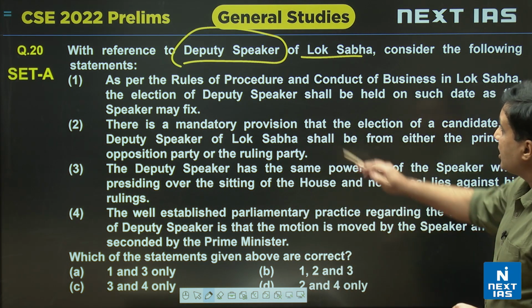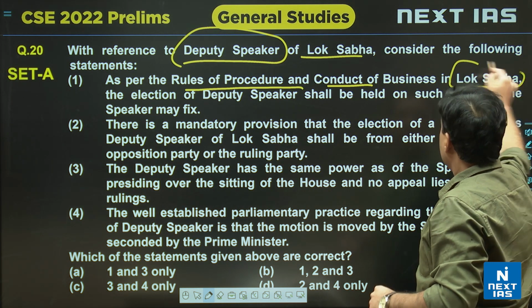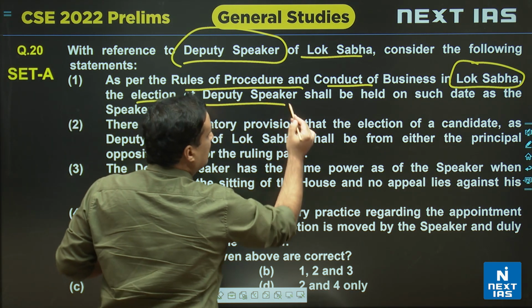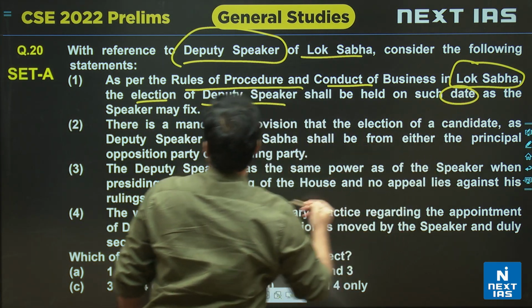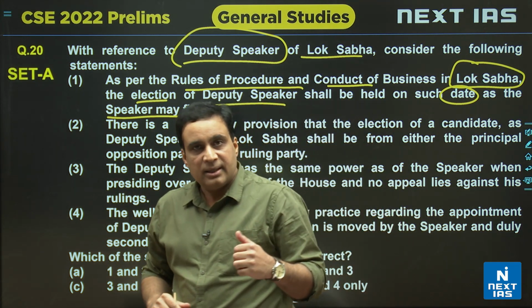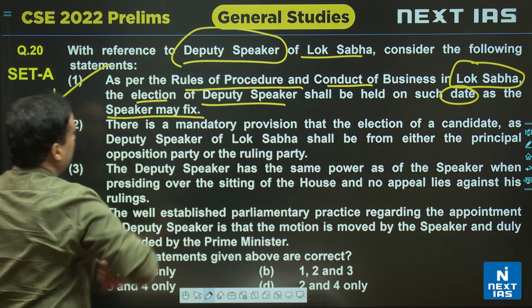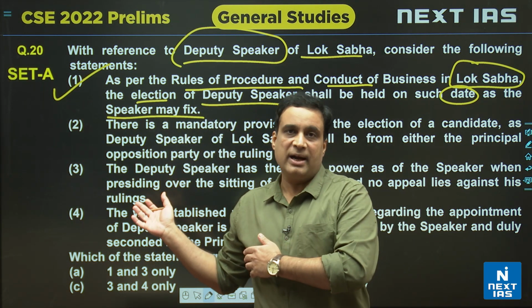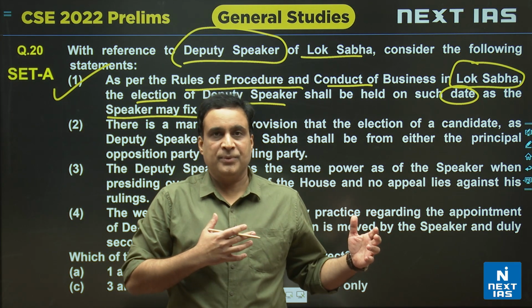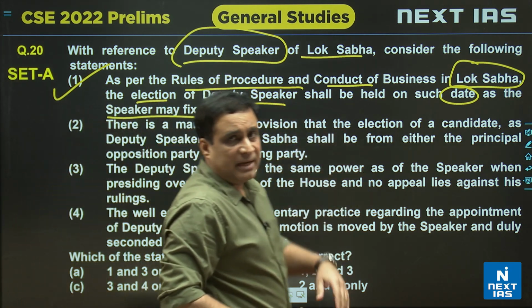He says that as per the rules of procedure and conduct of business in Lok Sabha, means as per the working rule of Lok Sabha, the election of the Deputy Speaker shall be held on such a date as the Speaker may fix. Means when the election of the Deputy Speaker must be held, the date is decided by the Speaker. Now this is a well-known fact. But then how would you know this fact? Now as we teach this particular topic in the class, we discuss these kinds of facts. This is mentioned very clearly in the rules of procedure of Lok Sabha, and we discuss that in the class.